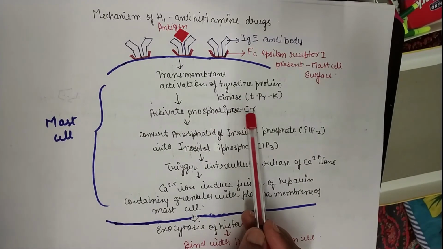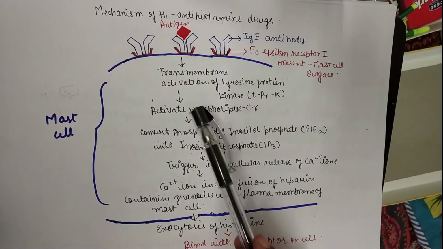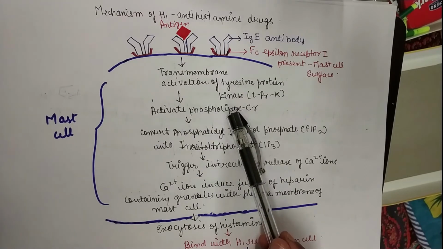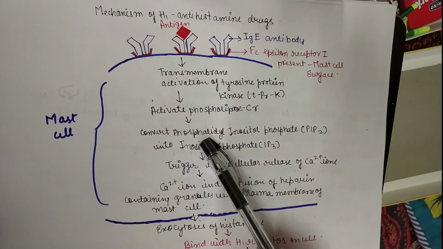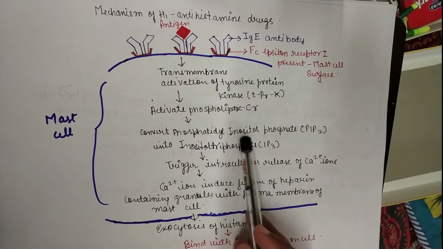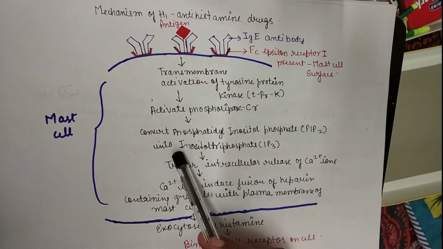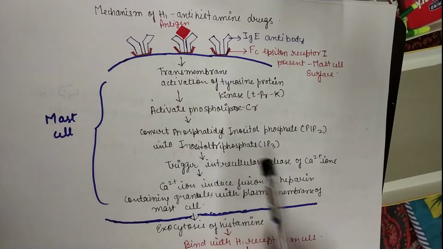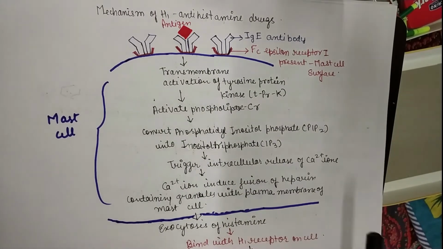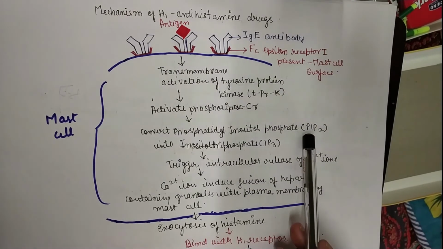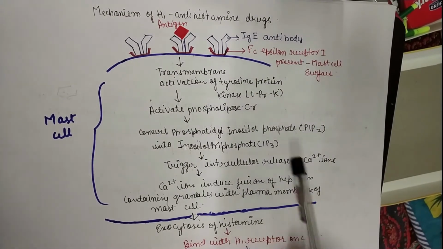The phospholipase C gamma converts phosphatidylinositol bisphosphate, known as PIP2, into inositol triphosphate, which is IP3.